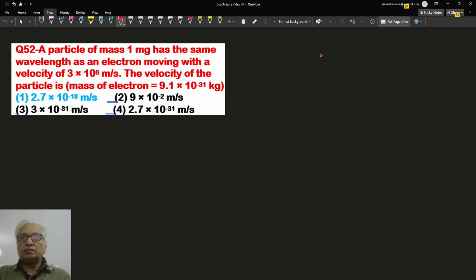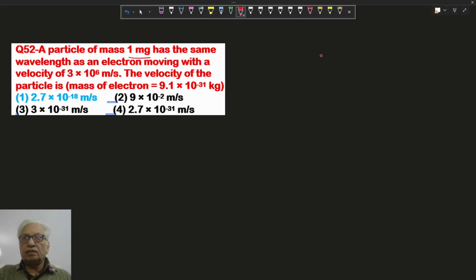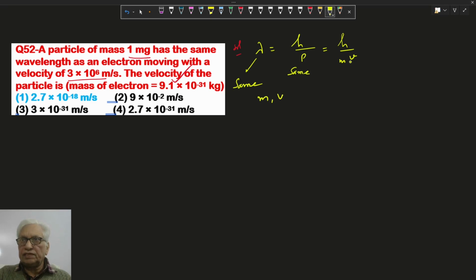Hello, in this question, a particle of mass 1 milligram has the same wavelength as an electron moving with this speed. We have to find out the velocity of the particle. So the de-Broglie wavelength is h upon p, or h upon mv. If lambda is the same, it means linear momentum is the same, or the product of mass and velocity is the same. m1 v1 equal to m2 v2. Velocity of the particle v2.